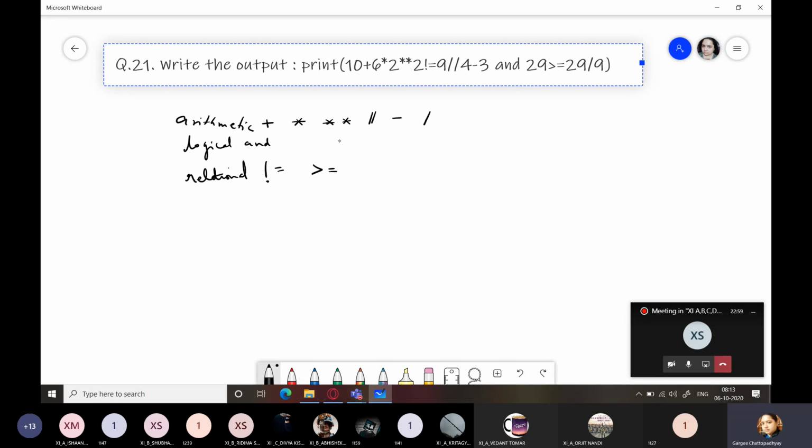Now, according to operator precedence, which operator should you execute first? I mean, out of these three categories, which will you execute first? Exponentiation in the arithmetic category. First, you will go for arithmetic operators, and within arithmetic operators you will go for exponentiation. That is this part. So it would be 10 plus 6 into 2 raised to the power 2, which is 4.